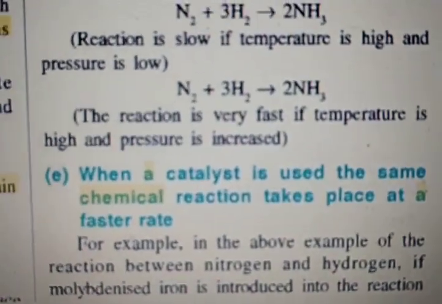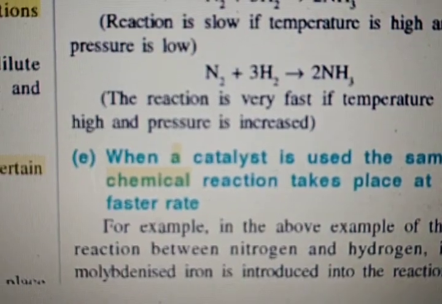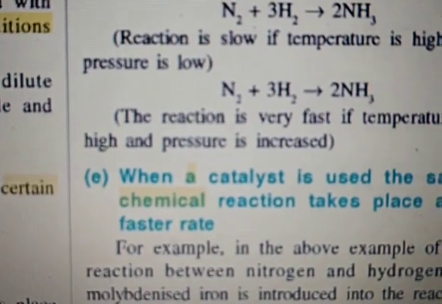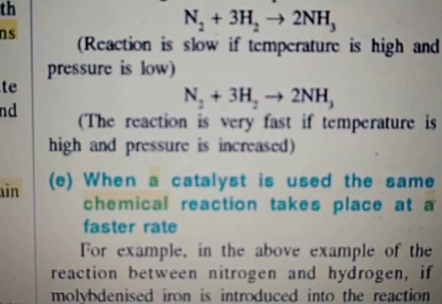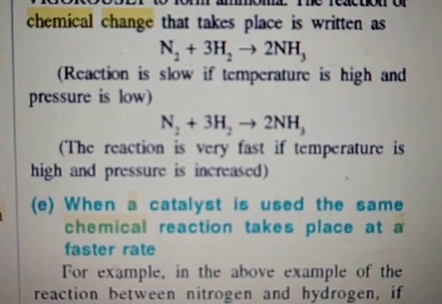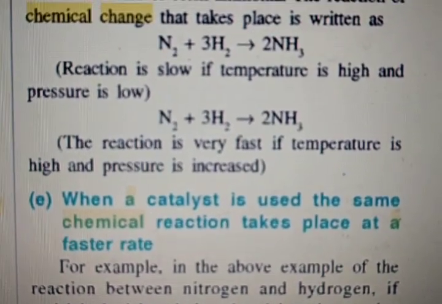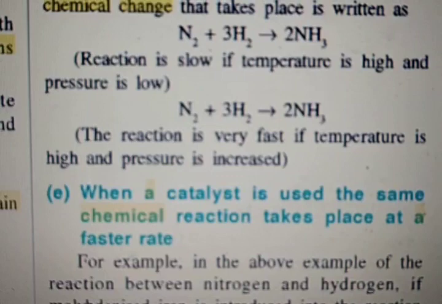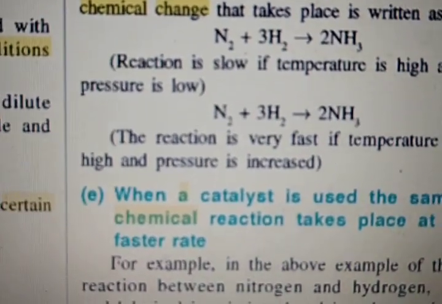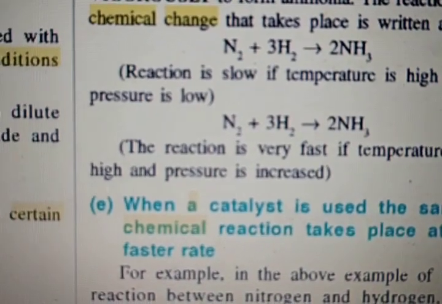And the last condition is catalyst. A catalyst, you know, is that which increases the rate of reaction. Suppose a chemical reaction does not take place at a faster rate, then if you introduce a catalyst into that reaction, it takes place at a faster rate. So the presence of a suitable catalyst increases the rate of reaction.